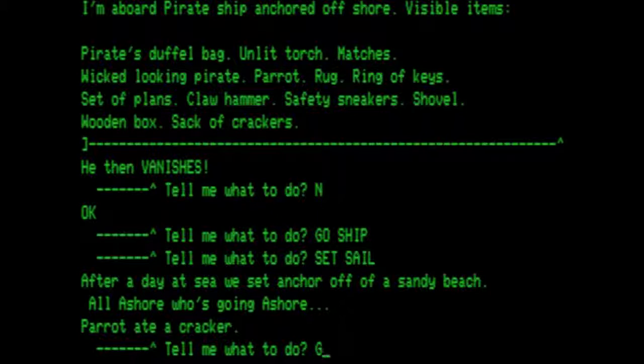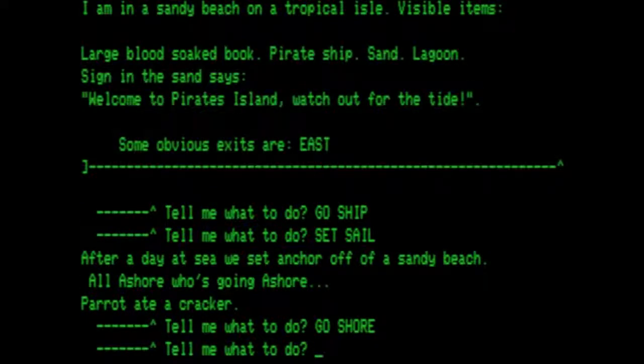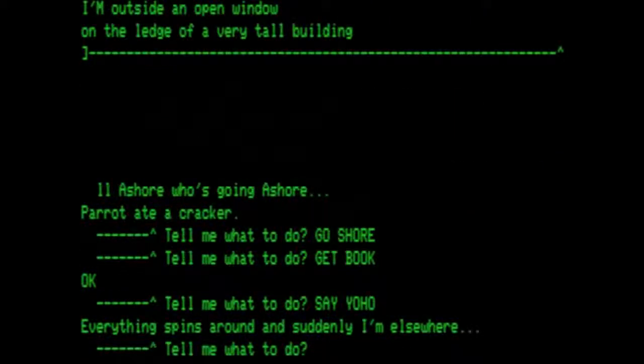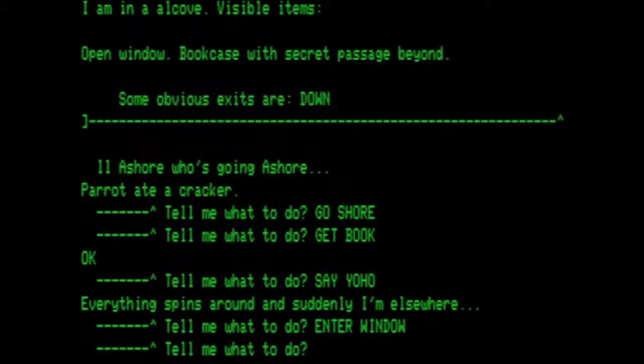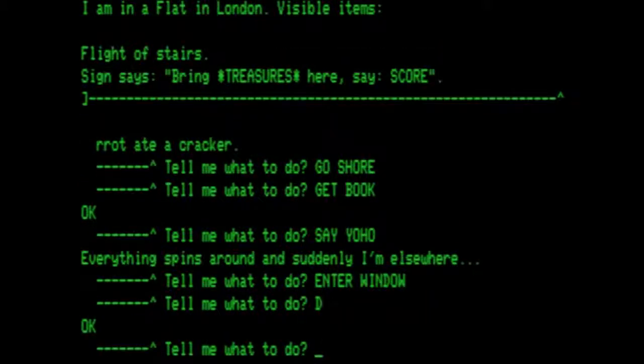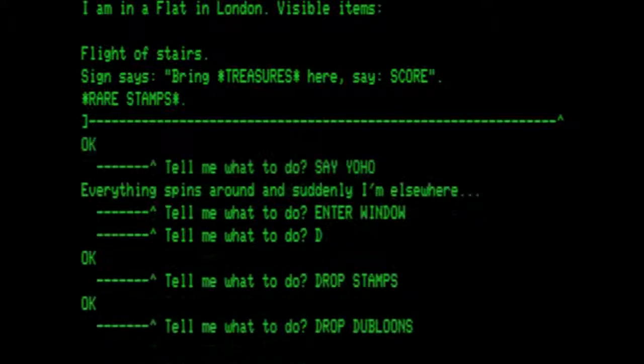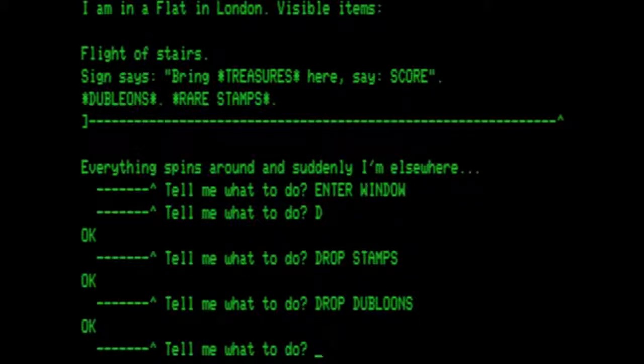We want to go shore. We want to get the book. We want to say yo-ho. We are back to the window. And from here we want to go down. This is back where we started. And we want to drop our treasures. The stamps. And drop the doubloons. At this point, all we need to do is say score.